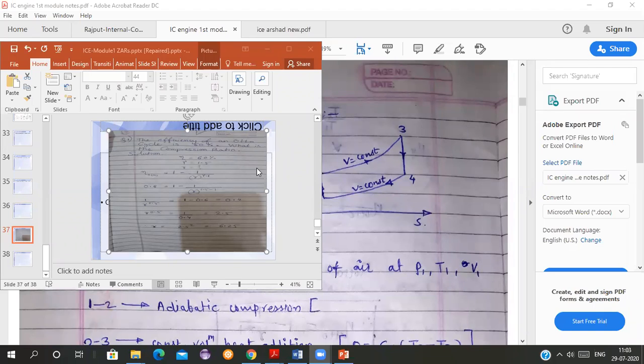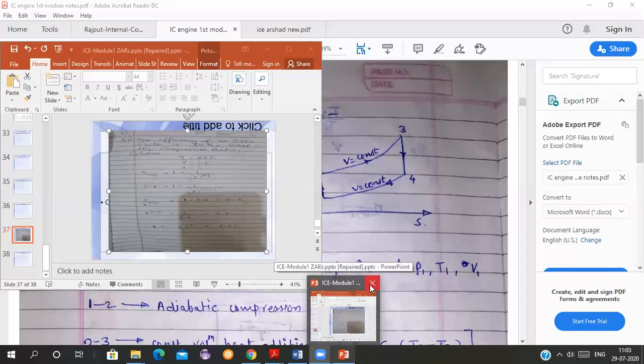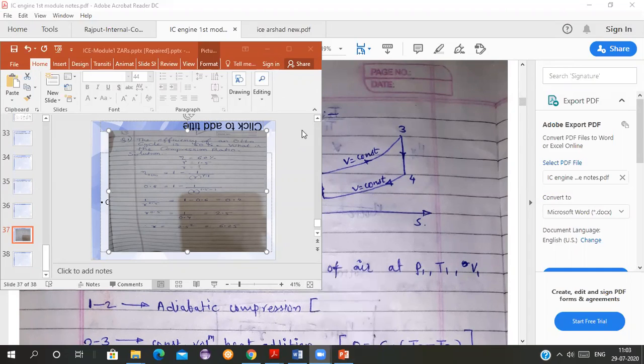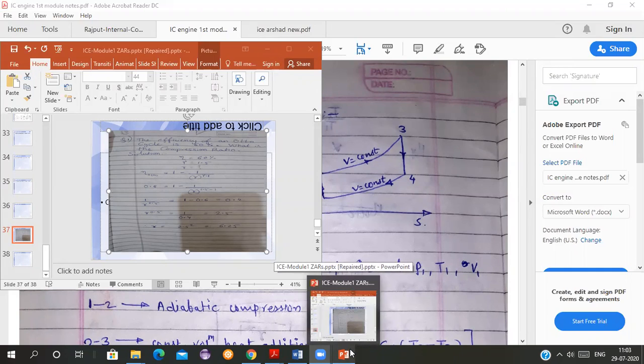The efficiency of an Otto cycle is 60%. What is the compression ratio? You just have to use the formula and find it out.